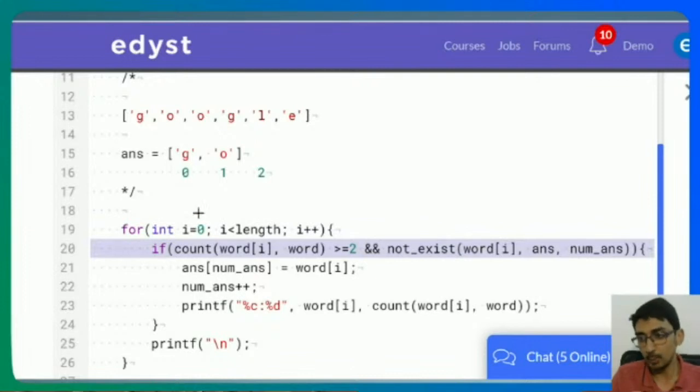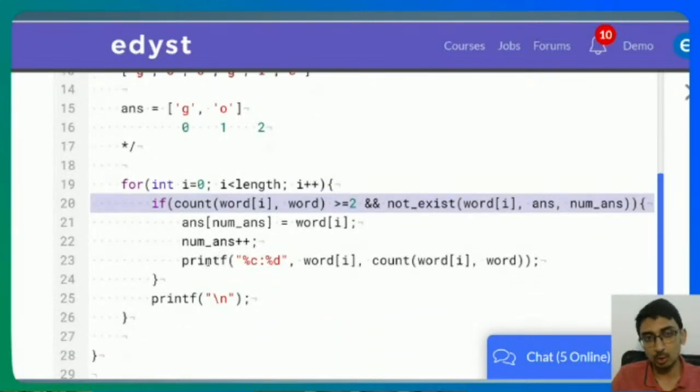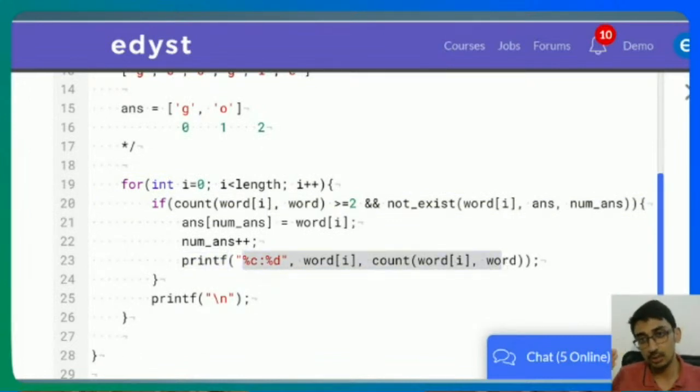Okay. I hope you guys got the logic. I have to write 2 functions right now, count and not exist. And what I'm doing is, the moment I find a particular answer, I'm printing it there and then, instead of again going through the answers and printing it. So did you guys understand this part? Let me know if there's a particular line you want help in. Just tell me the line number. I'll help you out with that.